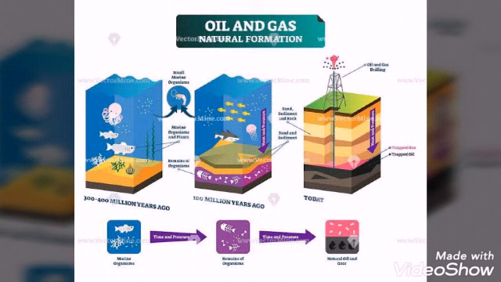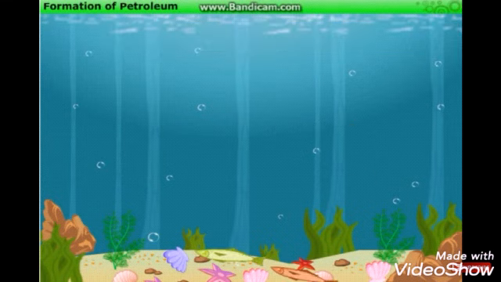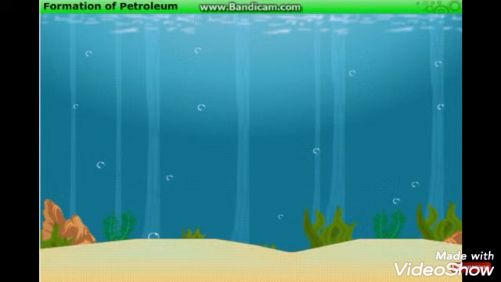All this comfort is given by the energy obtained from the fossil fuels, petroleum and natural gas. How is this petroleum formed? Petroleum and natural gas were formed in the same way as coal was formed, by the process of carbonization. Petroleum was obtained from the organisms living in the sea.